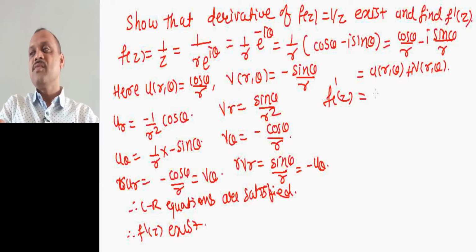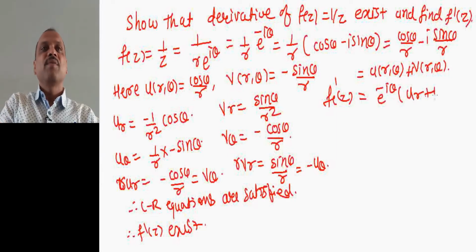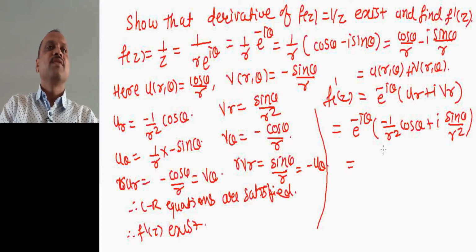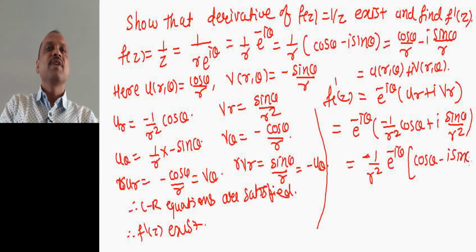Then f dash of z equal to e raised to minus I theta into ur plus I into Vr. What is ur? Minus 1 divided by r square cos theta, plus I into what is Vr, sin theta divided by r square. Let us take minus 1 divided by r square common, with e raised to minus I theta, so we have cos theta minus I into sin theta.